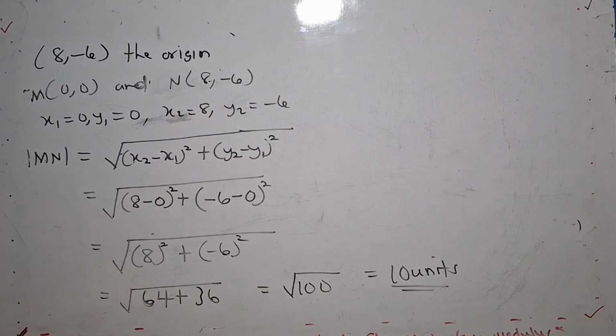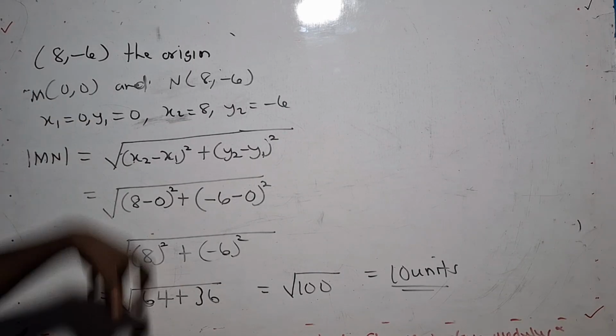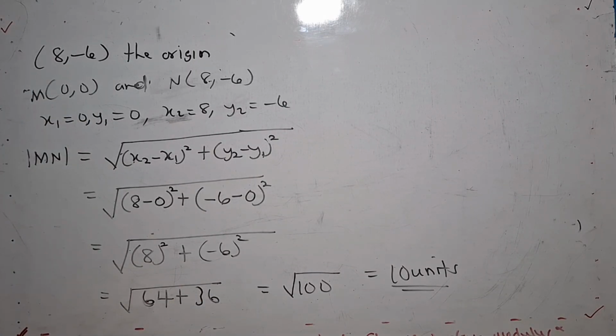So the length or the distance of the point (8, negative 6) from the origin is 10 units. The new thing that came in is the origin, and that's what you need to understand well. So this is how we solve it. It's very easy and simple. Keep watching, and let's take the last question on the distance and the length of a line.